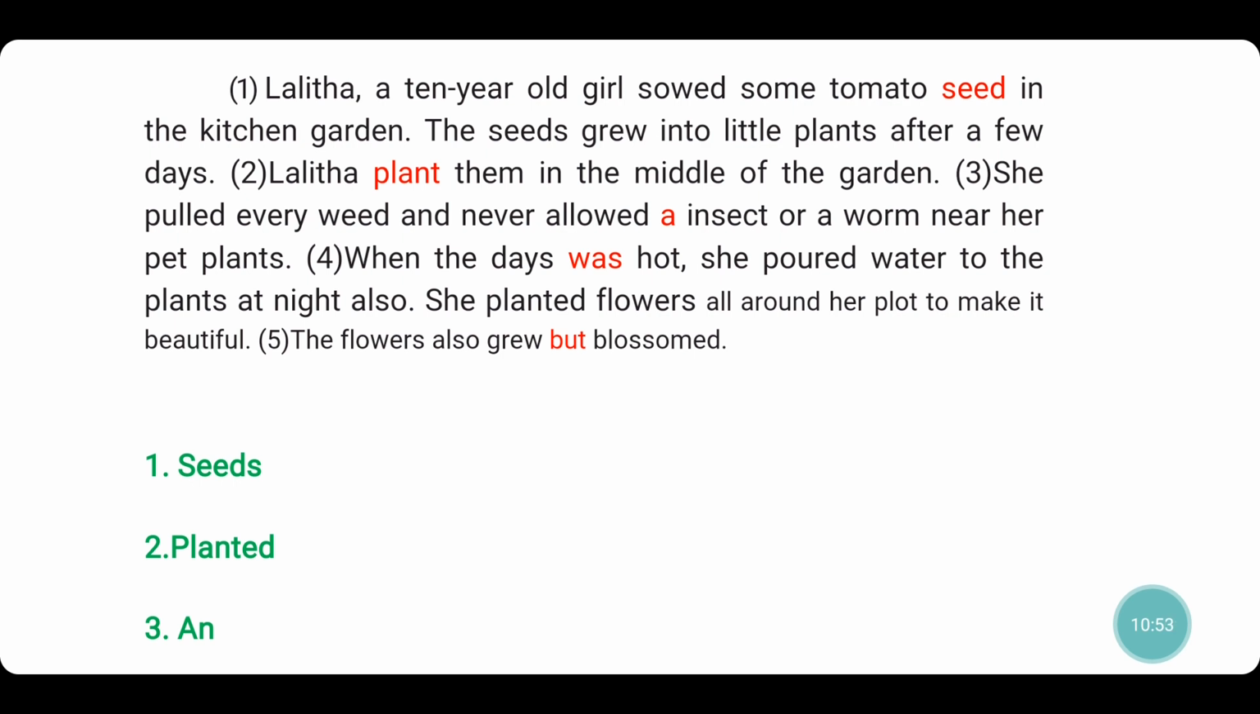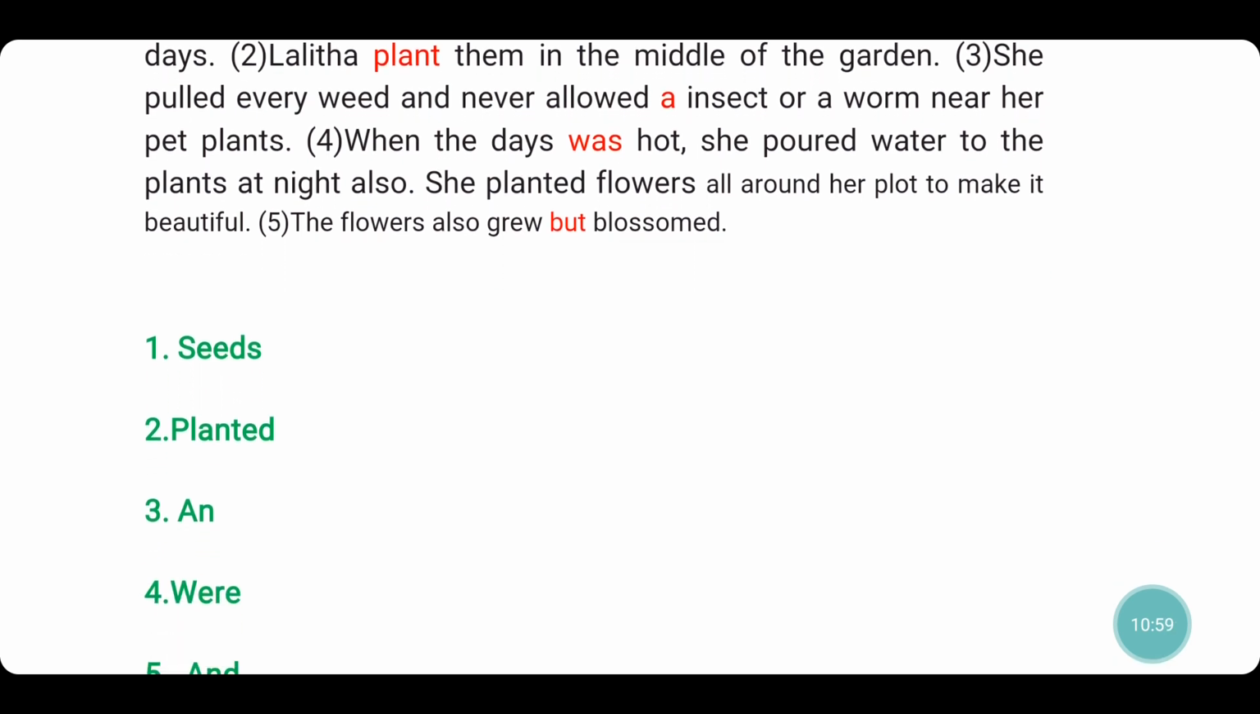She pulled every weed and never allowed an insect or a worm near her pet plants. Here, "a insect" is wrong. You should use "an insect" because I is a vowel. So you should use an insect. When the days was hot. Here days is plural. So what should be there? Were. When the days were hot, she poured water to the plants at night also.